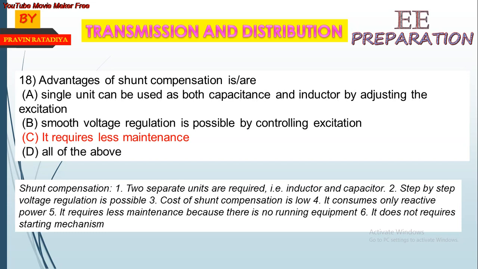Step by step voltage regulation is possible. Cost of shunt compensation is low. It consumes only reactive power. It requires less maintenance because there is no running equipment. It does not require a starting mechanism.